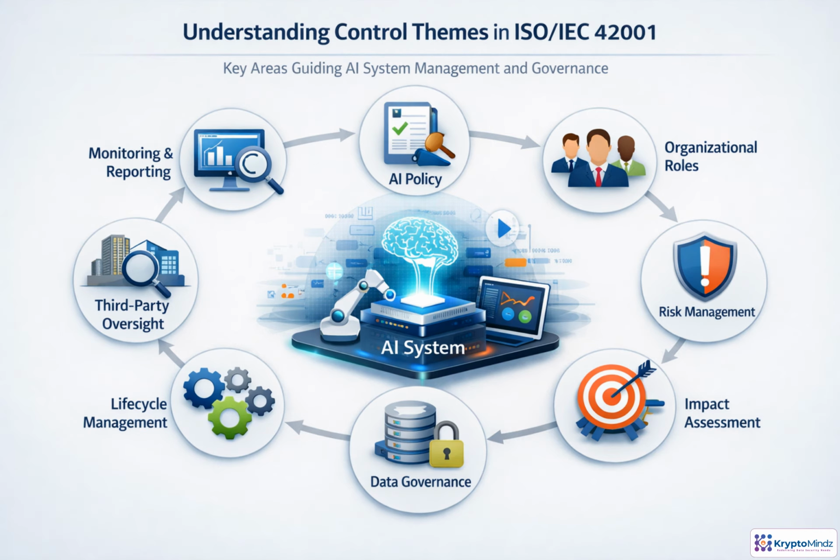At a high level, ISO 42001 controls form a set of governance themes around the AI system. Policy sets direction. Roles define accountability. Risk management and impact assessment identify what can go wrong and who may be affected. Data governance and lifecycle management shape how systems are built, changed, and retired. Third-party oversight extends control to suppliers and integrations. Monitoring and reporting close the loop. For architects, these themes become work streams: platform capabilities, approval gates, logs, access controls, model operations, vendor controls, and evidence that the AI management system is working.